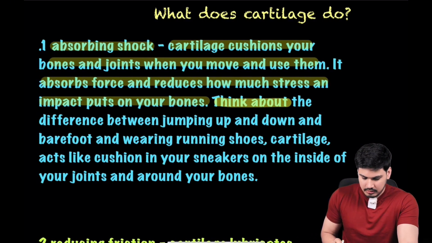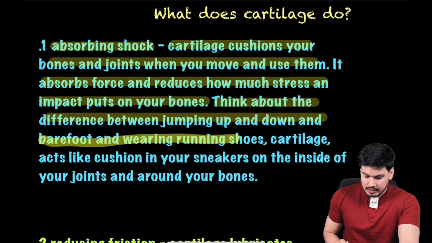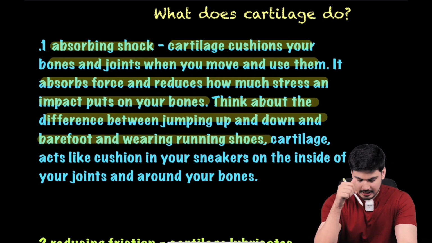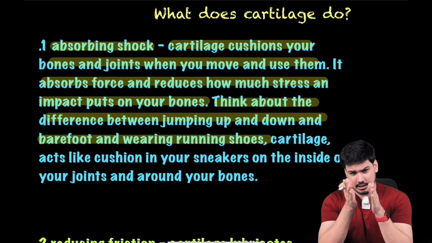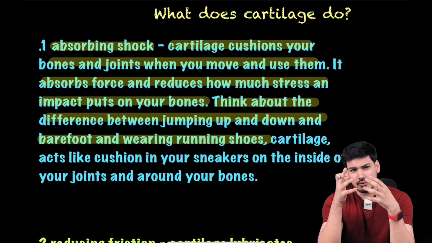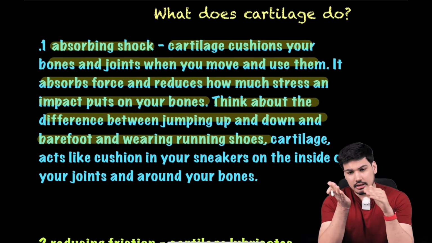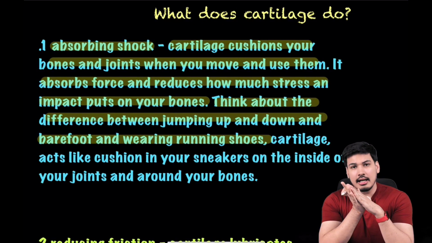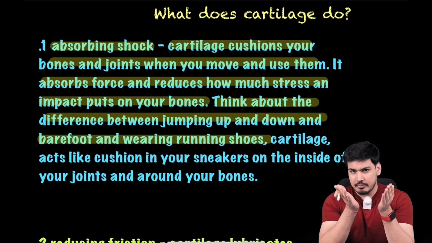So think about the difference between jumping up and down barefoot and wearing running shoes, okay. Yeah, this is a very nice example that they have given, okay. So consider it like this कि आपके जो शूज़ हैं, they are like your joints, okay. You walk on them, you do movement with them. But शूज़ के अंदर जो आपका सोल लगा होता है, right, जो रबरी कुशनी सोल लगा होता है, that is of much importance, right.